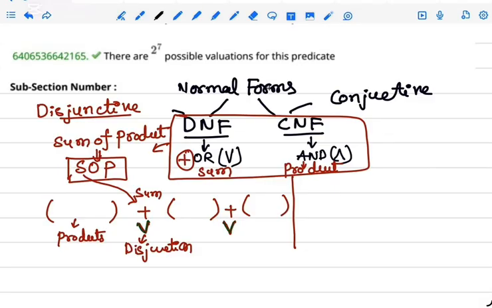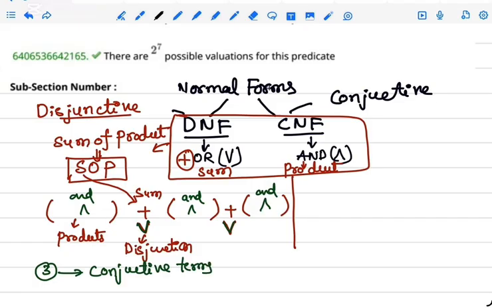But inside is AND. Inside is AND. Okay, friends, this is called disjunctive normal form. This expression has three conjunctive terms, because we are using AND gate. AND gate means conjunctive.